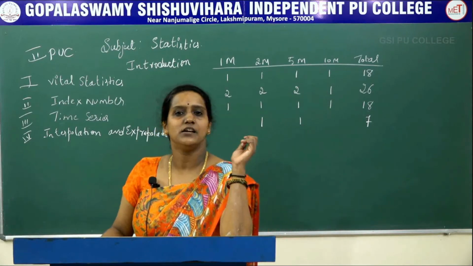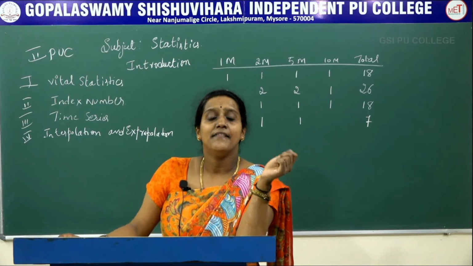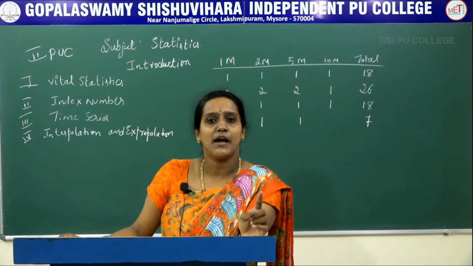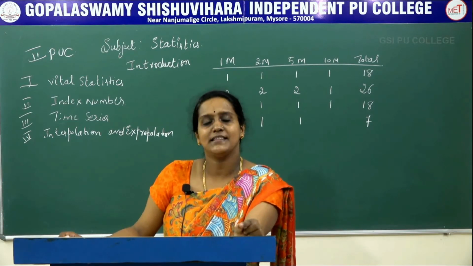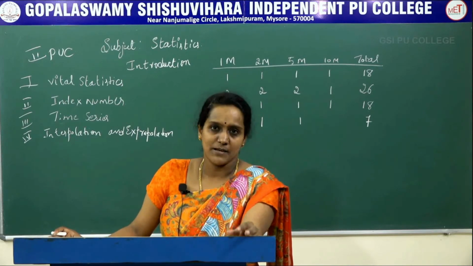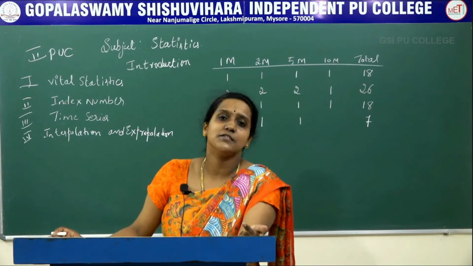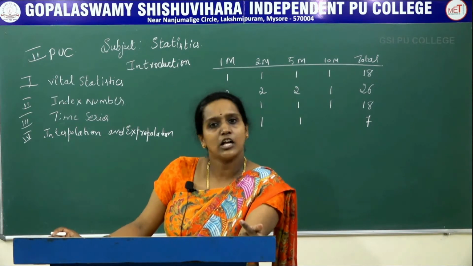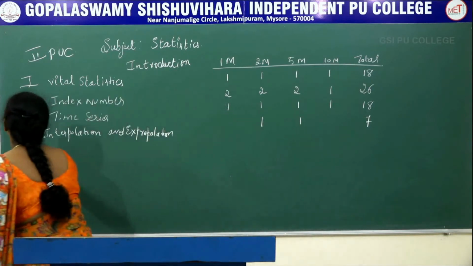We have already learnt interpolation and extrapolation in first PUC also. There we used only one type of interpolation, that is the binomial expansion method with one missing value. But this year we will study 2 missing values with the binomial expansion method. Another method is Newton's forward method, and this is also a very important method, and we will get a particular problem from this chapter. And the fifth chapter is theoretical